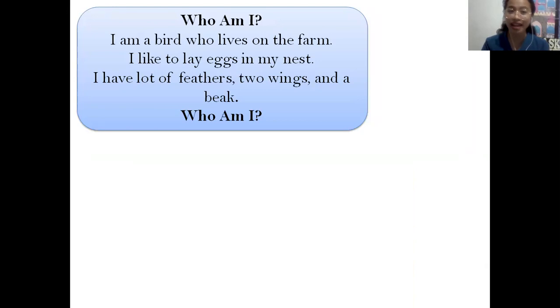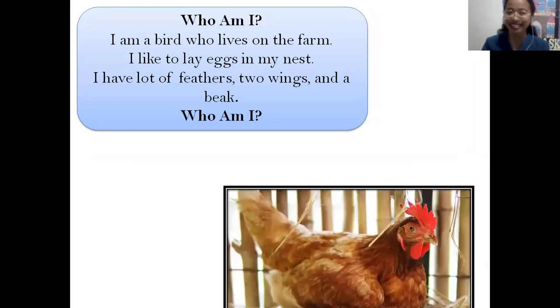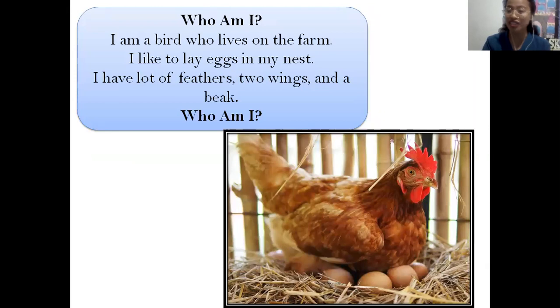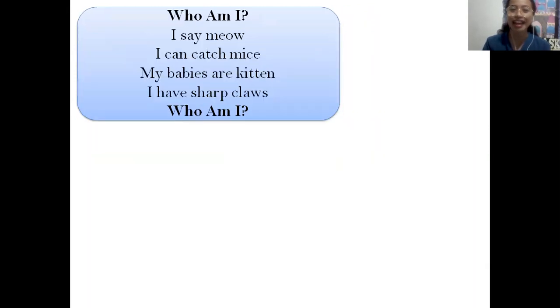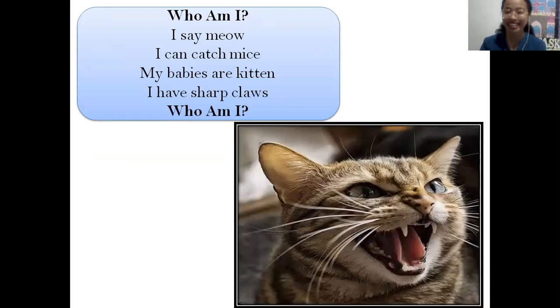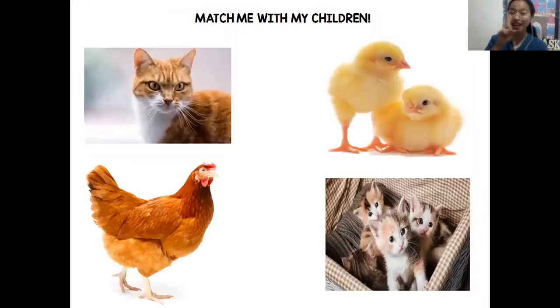I like to lay eggs in my nest. I have a lot of feathers, 2 wings, and a beak. Who am I? Okay, it's a hen or a chicken. Okay, next, I say meow. I can catch mice. My babies are kittens. I have sharp claws. Who am I? It's a cat. Okay, so this time you match their children.